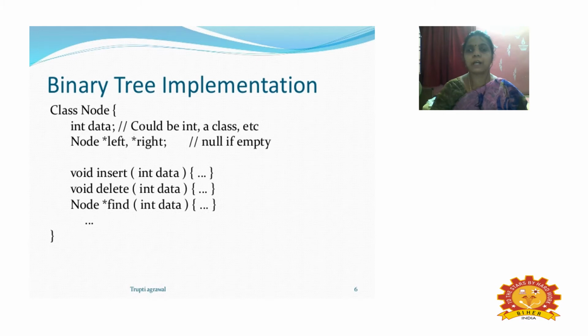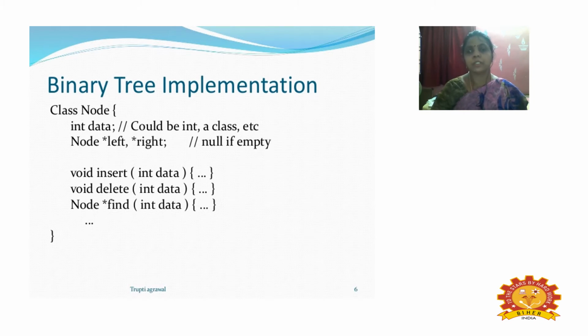So we have to define the class of the element and the data type of the subsequent element. So for the binary tree we are creating the class name as Node. So class Node, and curly braces, and the data type of that particular class is integer, and here using the pointers we are going to use the pointers of left subtree and right subtree, and check whether the set of elements is empty or full.